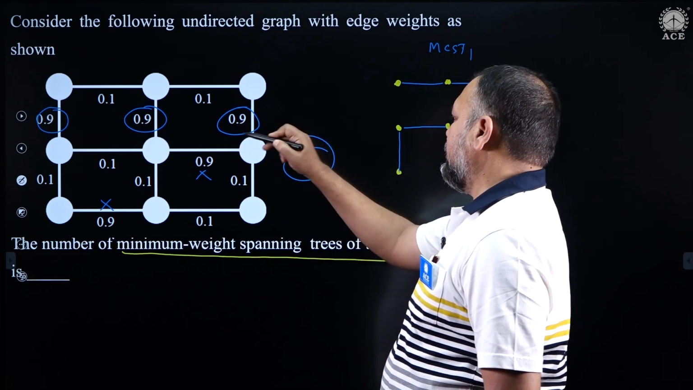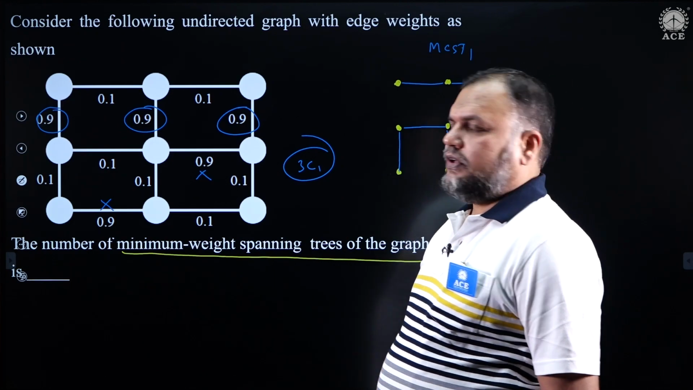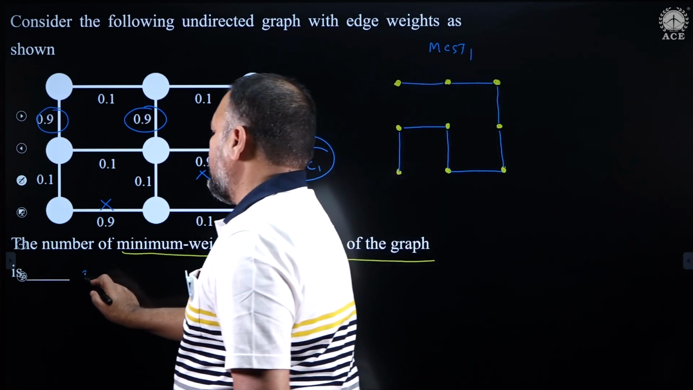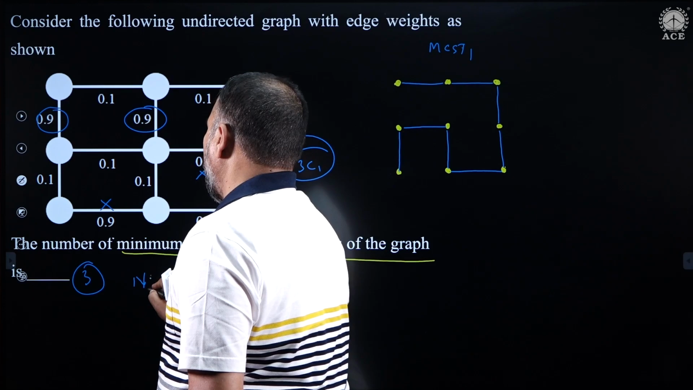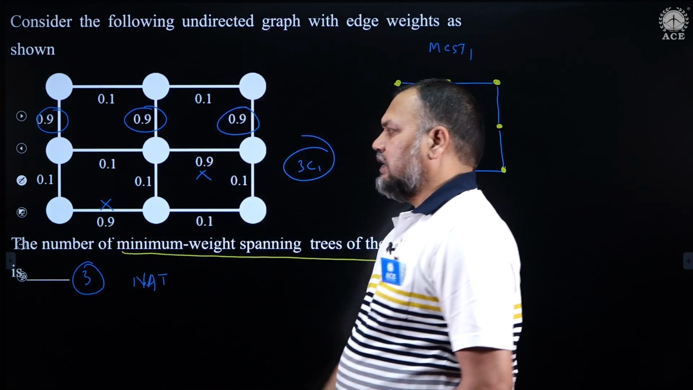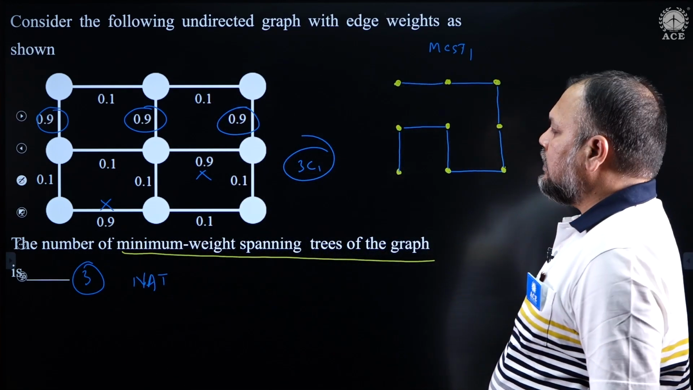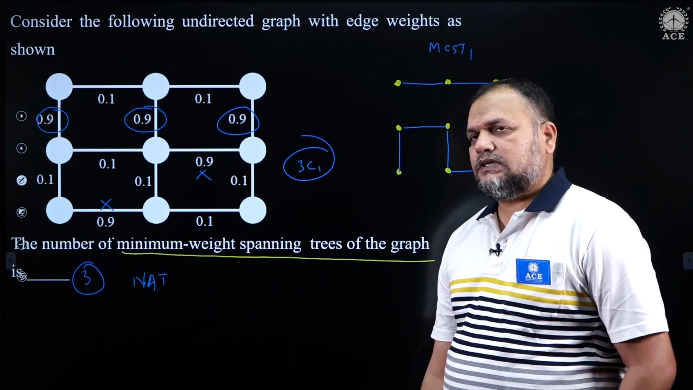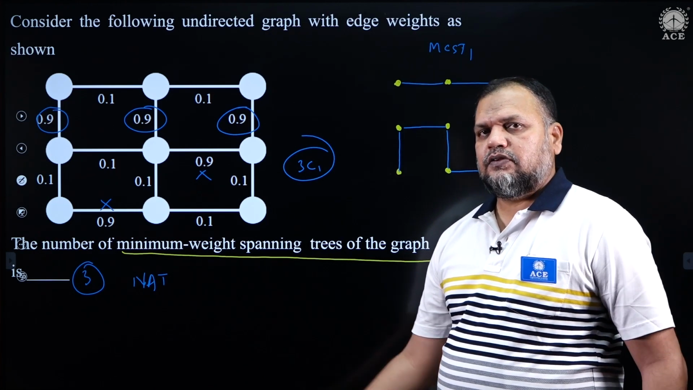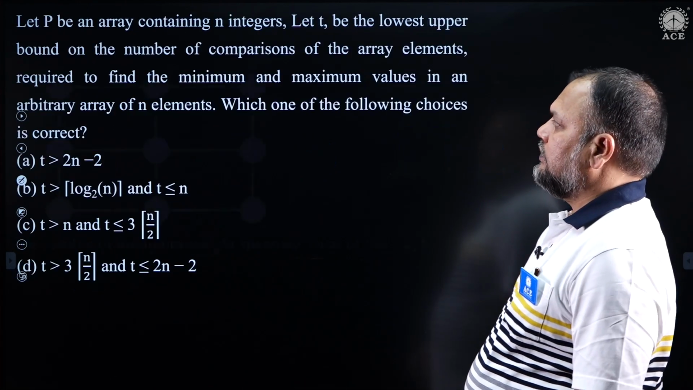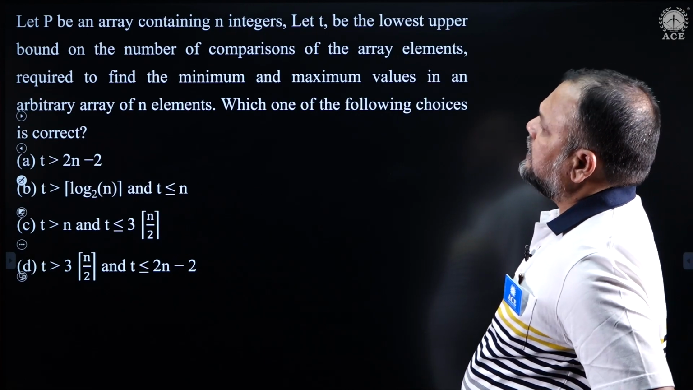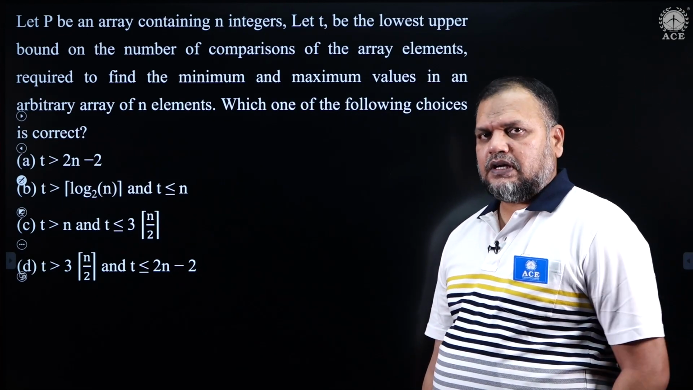We have seen so many problems like this in the class. What is the value of 3C1? 3. So therefore the answer for this numerical question is 3. The number of distinct minimum weight spanning trees for this given graph is nothing but 3. That is it. This is also a question similar to the one we discussed in the classes.